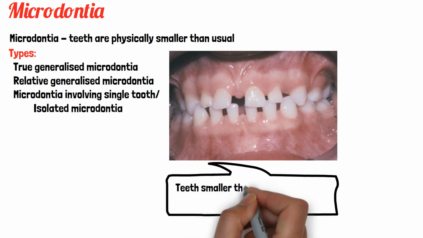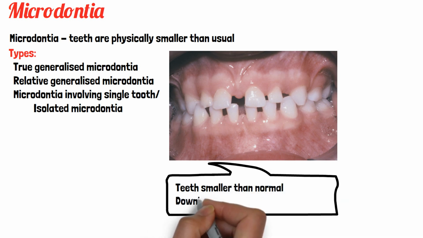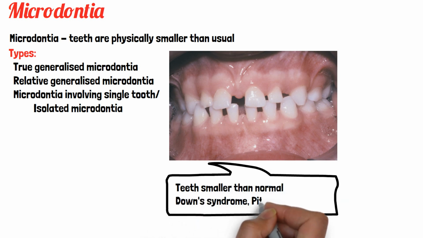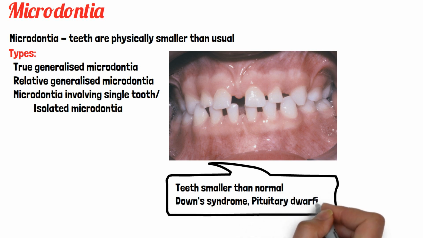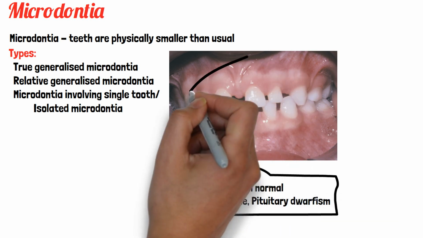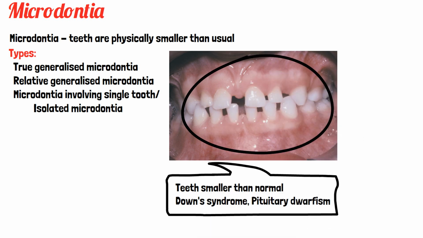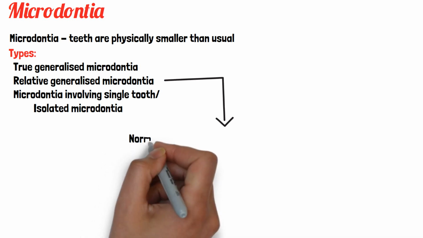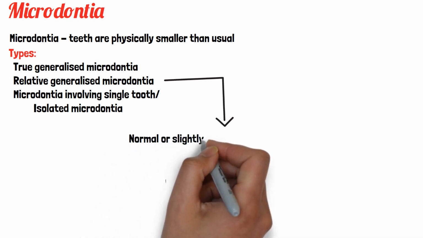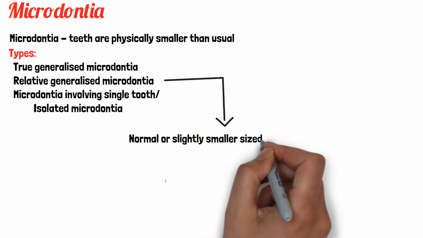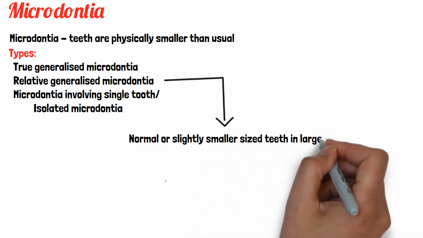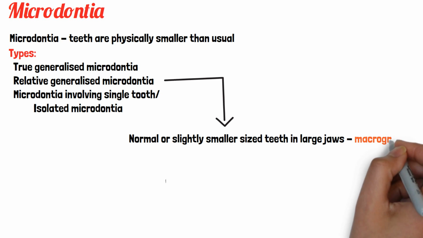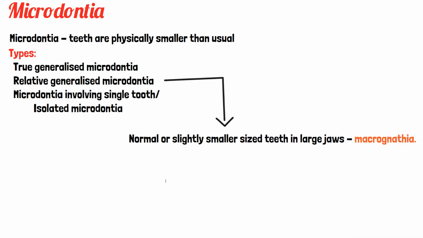So the normal microdontia itself, like it is seen in this picture. This condition is seen in various situations like Down syndrome, pituitary dwarfism, etc. Here the size of the teeth are smaller than normal. So what is relative generalized microdontia? Here the size of the tooth will be normal only, but they are present in relatively larger sized jaws. That is, the patient will have macrognathia. That is why the term relative is used.